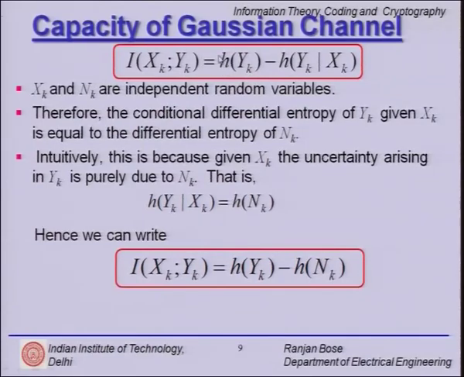So small h representing the differential entropy. So h(yk) minus h(yk given xk). This is just the definition of this average mutual information.